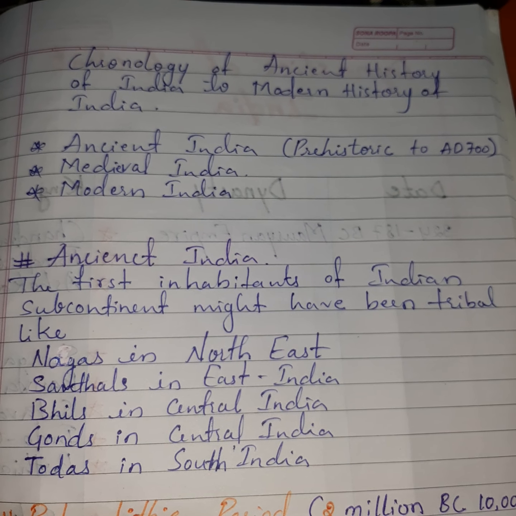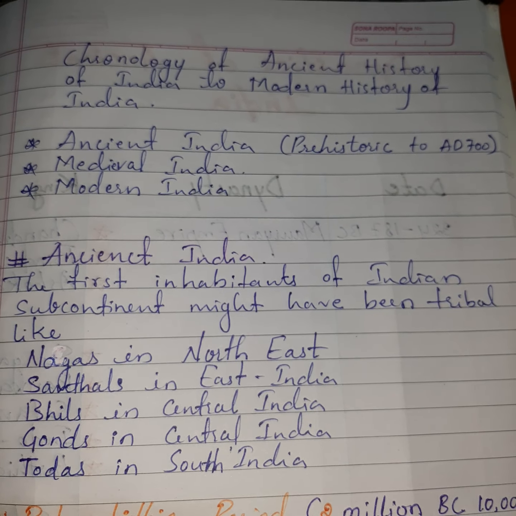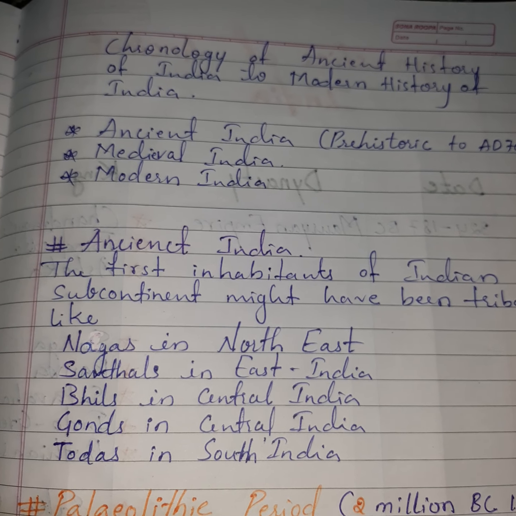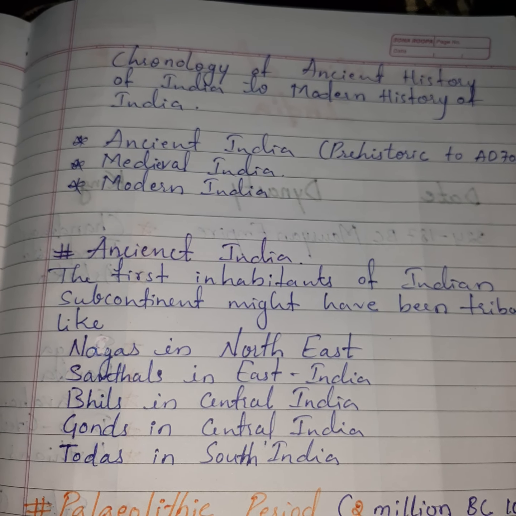Nagas were in northeast, Santhals in east India, Bhils in central India, Gonds in central India, Todas in South India. So in an easy way, we can remember NSBGT: Nagas, Santhals, Bhils, Gonds, and Todas.